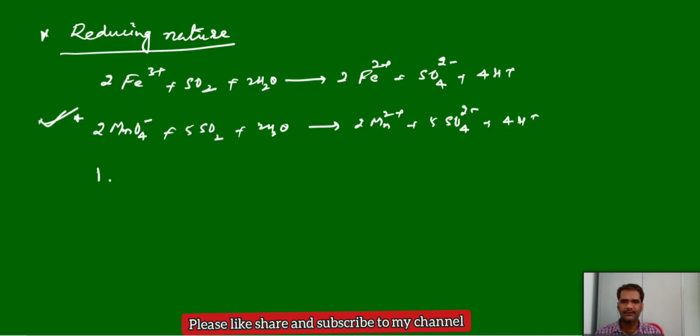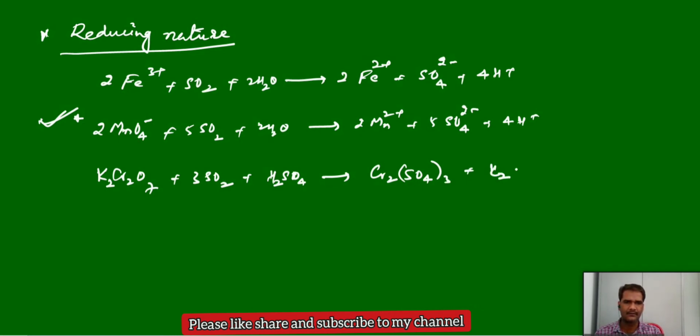Similarly, potassium dichromate is also a strong oxidizing agent. If we treat it with sulfur dioxide in acidic media, we will get chromium sulfate. This is a green colored residue. We will also get potassium sulfate and water. We can take it as a confirmation test.